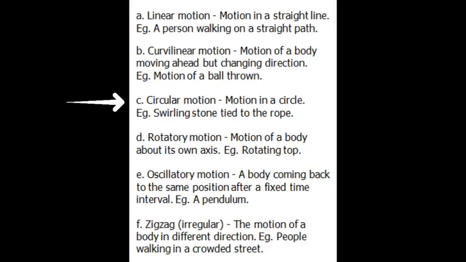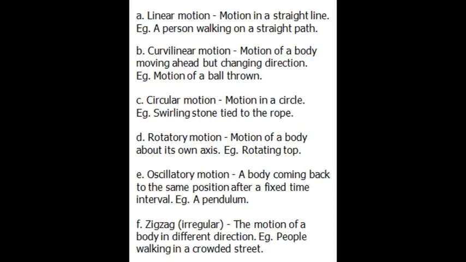Circular motion. Motion in a circle is known as circular motion. Motion of an object is along the circumference of a circle. So this is circular motion. For example, swirling a stone tied to a rope.